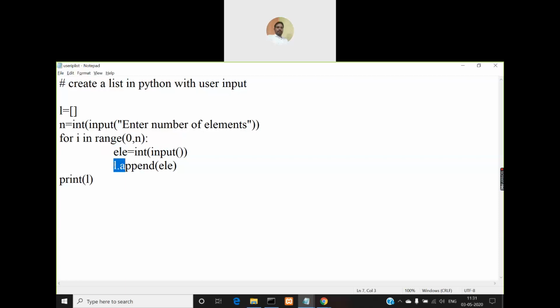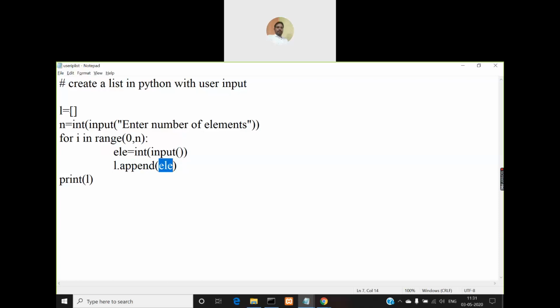Once you store a value read from the keyboard in ELE, then you have a function called the append function, which you can use with a list. With whichever list you want to use, you already declared that list as L, right, which is an empty list. Use that list name followed by a dot operator and call the append function. This append function will append the element that you pass as a parameter at the end of the list.